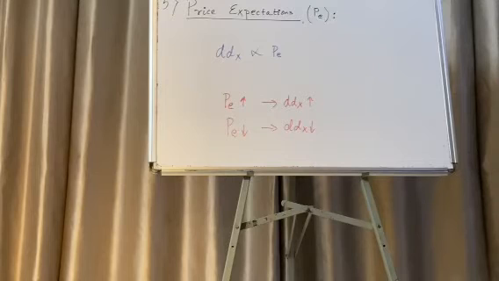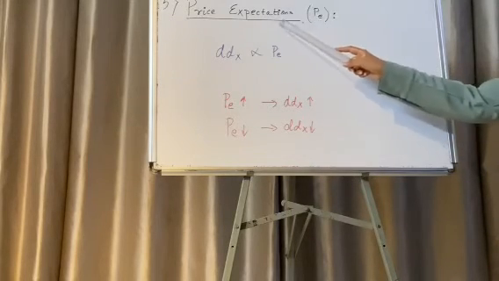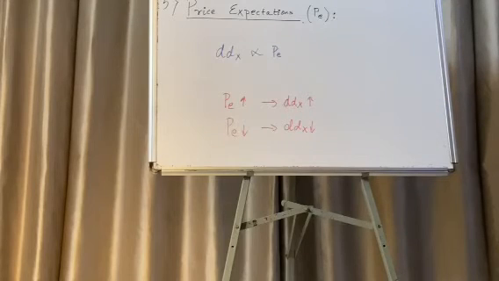The next factor that affects the demand for a commodity is price expectations, which is denoted by PE. Now, first of all, what is price expectations? Price expectation is an increase or decrease in the price of a commodity in the near future.